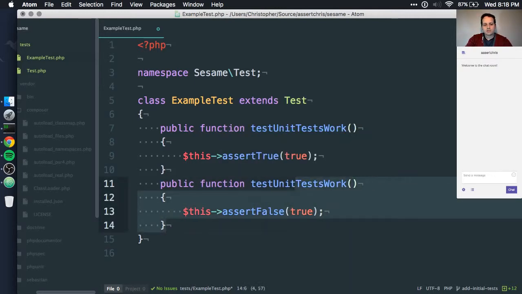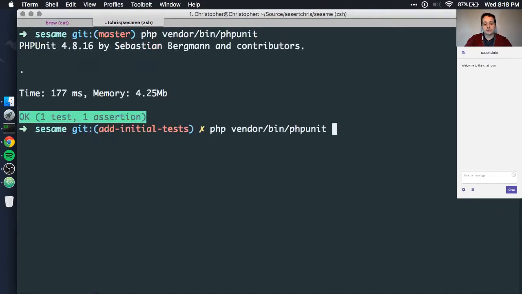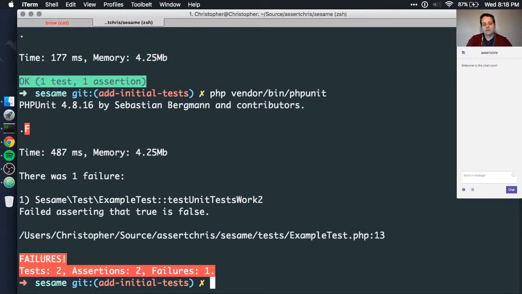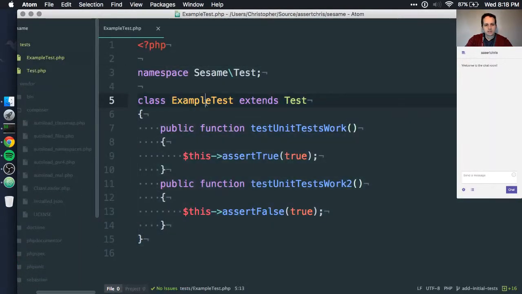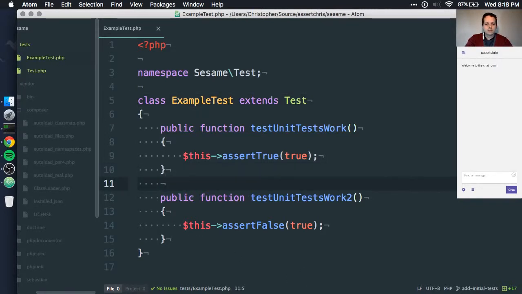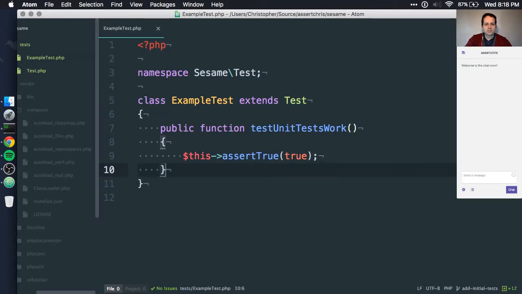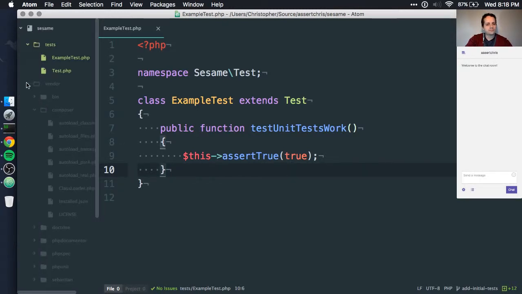I mean, we'll have to give this a different name as well. This should break now because assert false true is going to break. So if we run that, hey, we have one pass and one failure. That's pretty cool. So we know it's executing this stuff. We can actually delete this file. Well, I'll leave it here for now, just as a template for future classes.